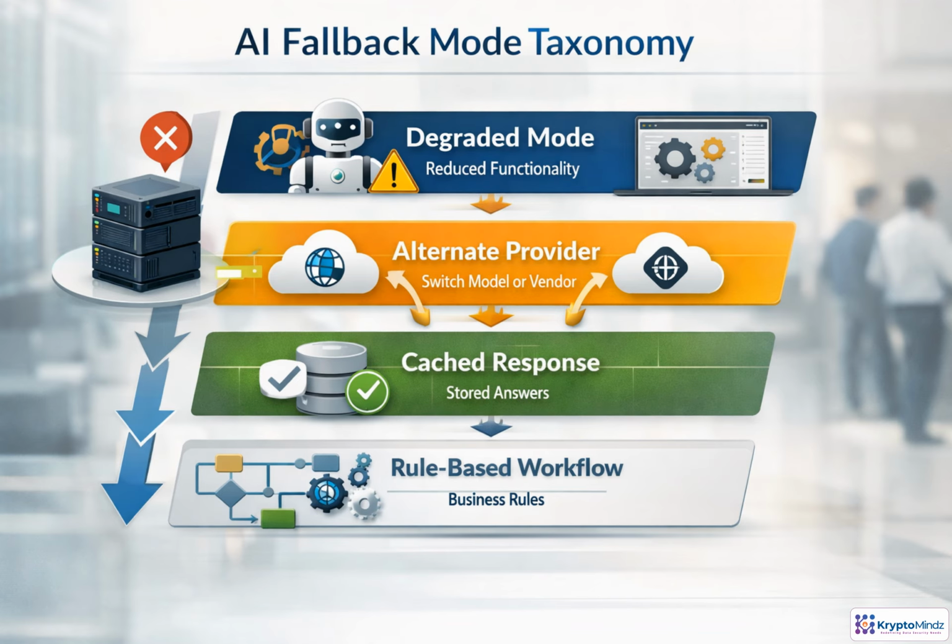Fallback is not one emergency switch. It is a set of operating modes chosen by risk. When AI is slow or uncertain, degraded mode keeps the service running with less automation. When capacity fails, an alternate provider preserves capability with added governance checks. For repeatable, low-risk requests, cached responses may be fastest. And when decisions must be explainable, rule-based workflows replace AI with deterministic logic. The goal is continuity without pretending every fallback has the same trust level.